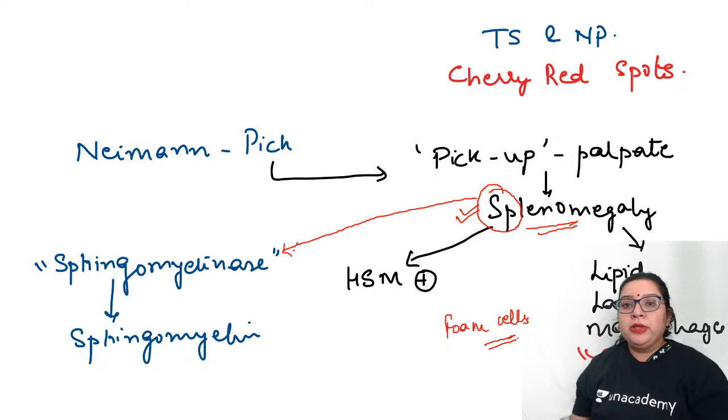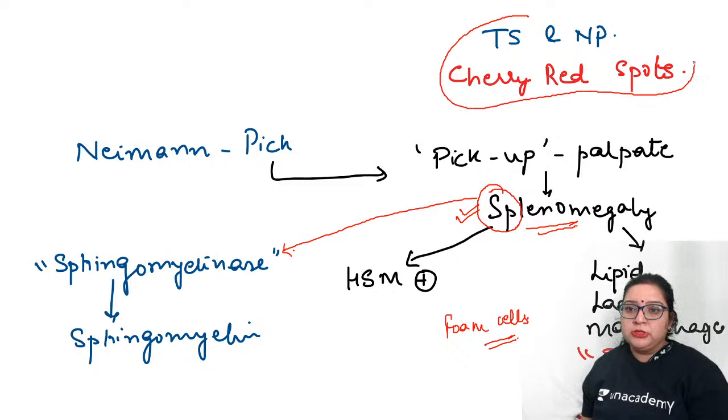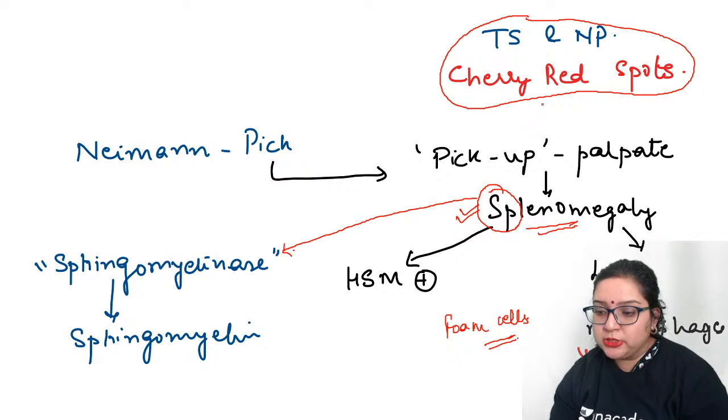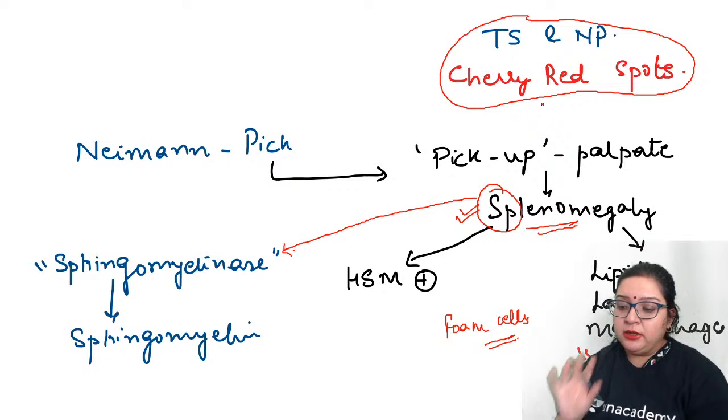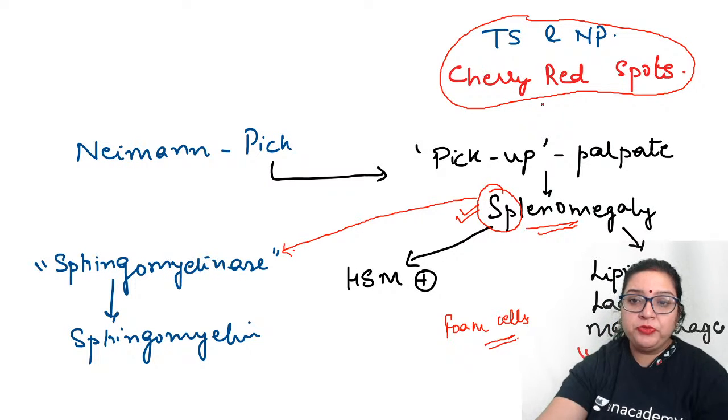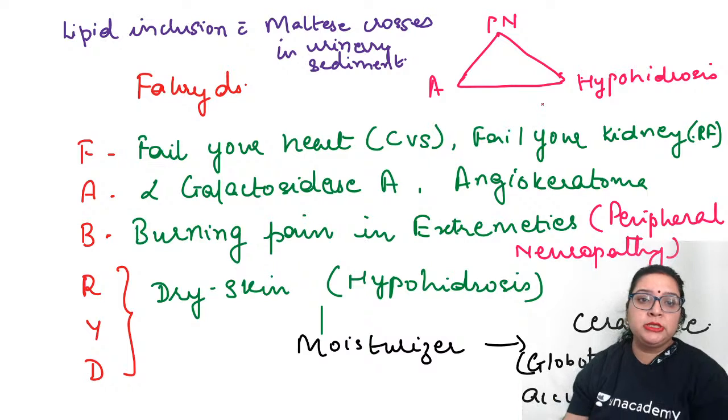Now you can see here I have written TS and NP have cherry red spots. So practically, out of all the lysosomal storage disorders, it is Tay-Sachs disease and Niemann-Pick which typically have cherry red spots. So this is the second condition which comes under lysosomal storage disorders.